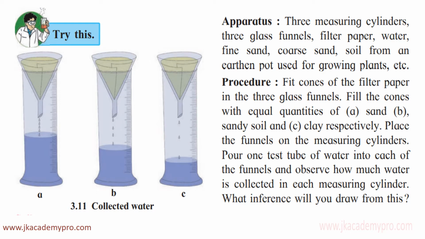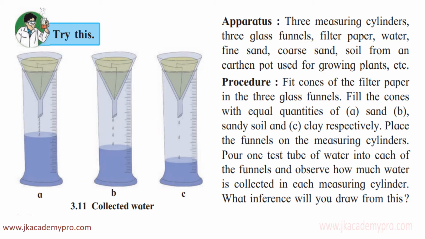Now, how will you go about it? What is the procedure? Make cones out of the filter paper and fit the cones in the 3 glass funnels. Now, fill the cones with equal quantities of material: in cone A you put sand, in cone B you put sandy soil, and in the third one you put clay.